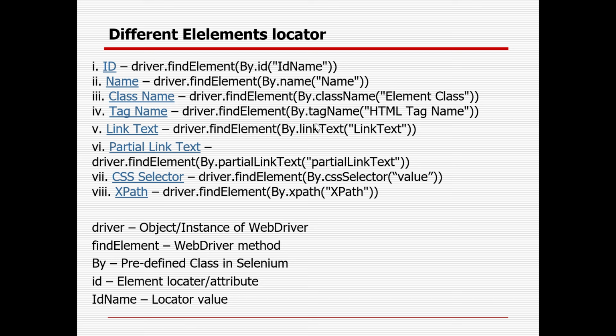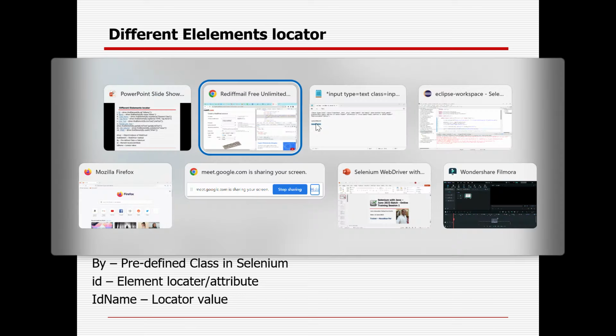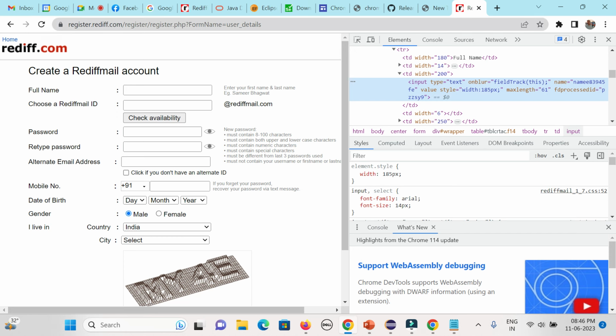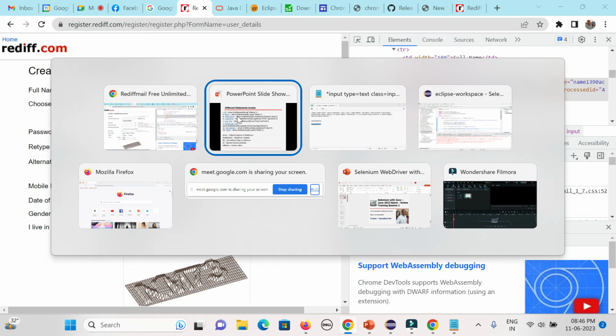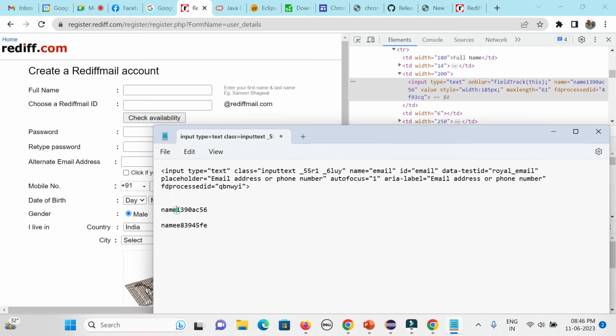That is the reason the name is not different for different browsers, because that is the way they have developed it. For the name property they are having two components, one is the static component, one is the dynamic component. So that is the reason name will not work. So we need to create our own XPath or CSS. In the next session you can understand why it is failing and how to resolve this problem.